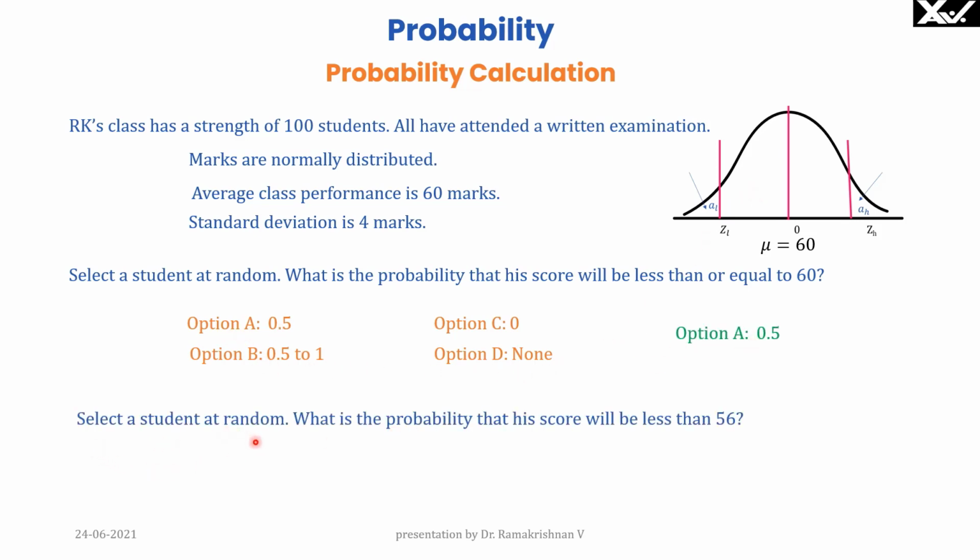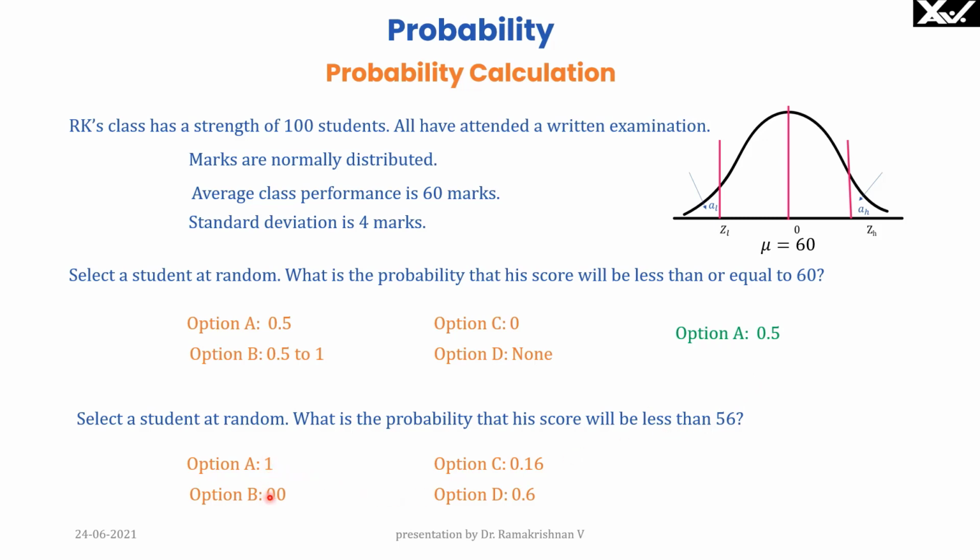Now, select a student at random. What is the probability that his score will be less than 56? Please note 56 will be to the left of 60. Therefore, area to the left is less than 0.5. Therefore, the option should be less than 0.5, but certainly not 0 because he has to score some mark between 0 to 56. Therefore, option A is not correct.